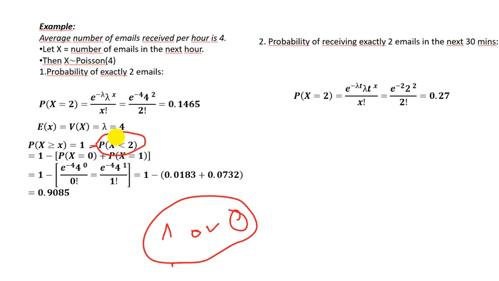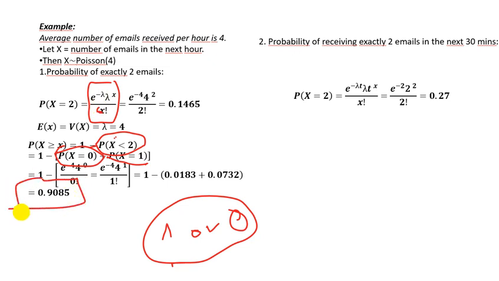We calculate P(X = 1) by replacing here X by 1 and lambda by its value, and we calculate P(X = 0) also by replacing here X by 0 and lambda by its value, which is 4, and we get this.